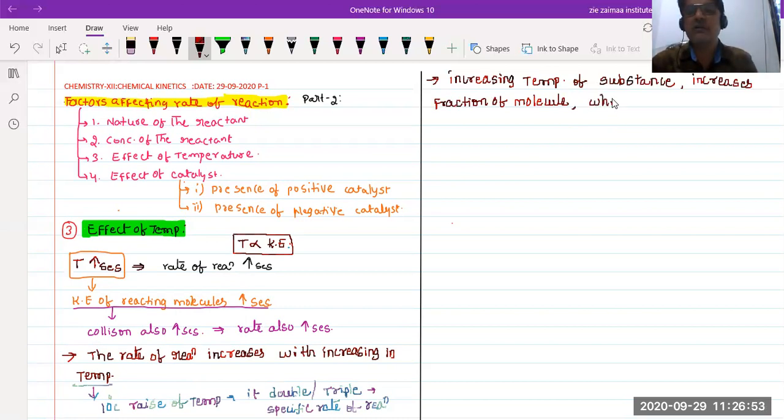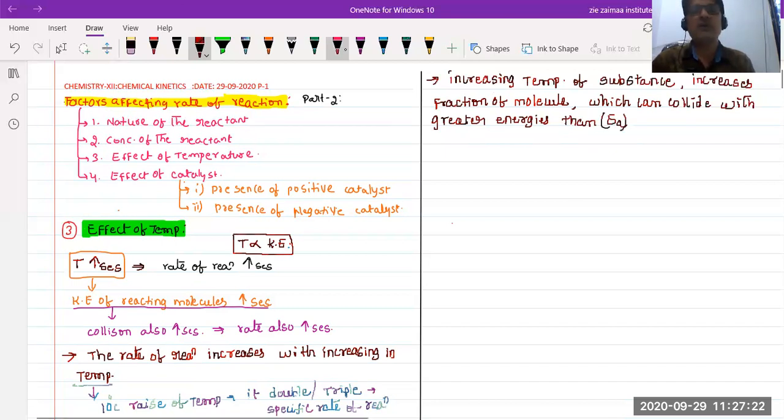Then EA. So here EA stands for what? Energy of activation. So what is the energy of activation?